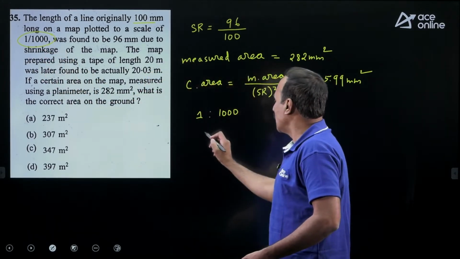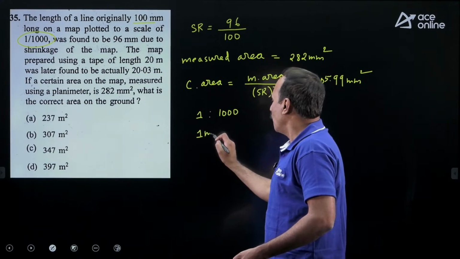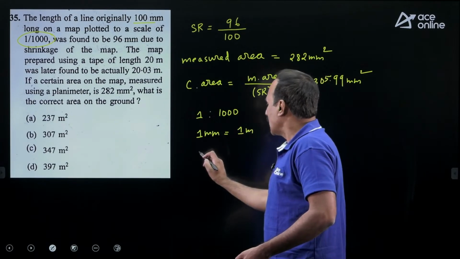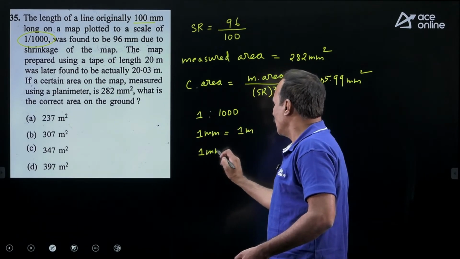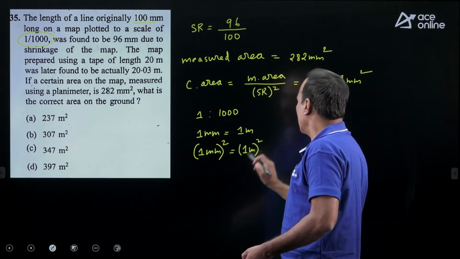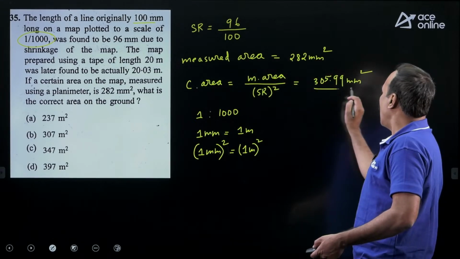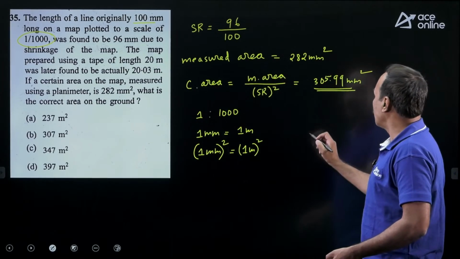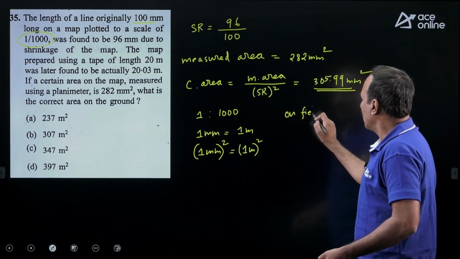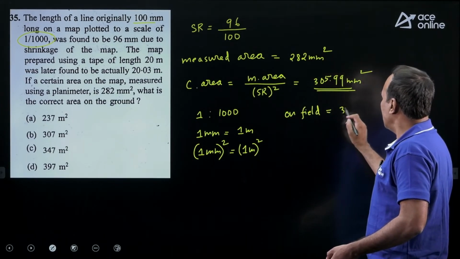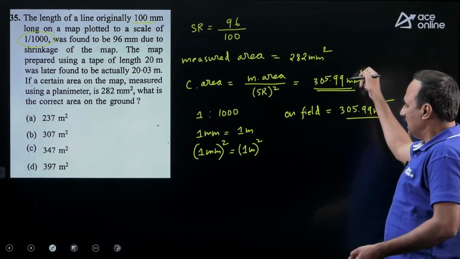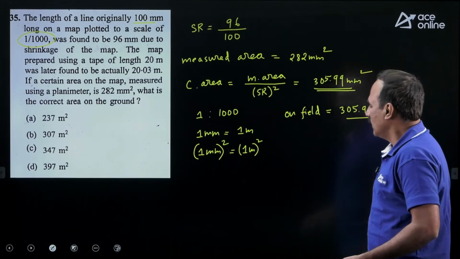1 mm is equal to 1000 mm, which is nothing but 1 meter. If you square on either side, it is 1 meter square. So the correct area on the map is 305.99 mm square. On the field it is equal to 305.99 meter square directly, because mm square is equal to meter square.